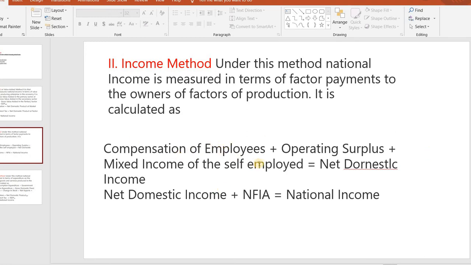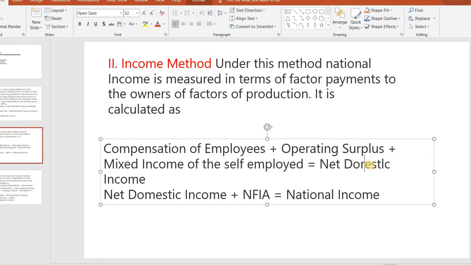Wages, rent, interest, profit. Compensation of employees, operating surplus plus mixed income of the self-employed. All this income we will calculate.